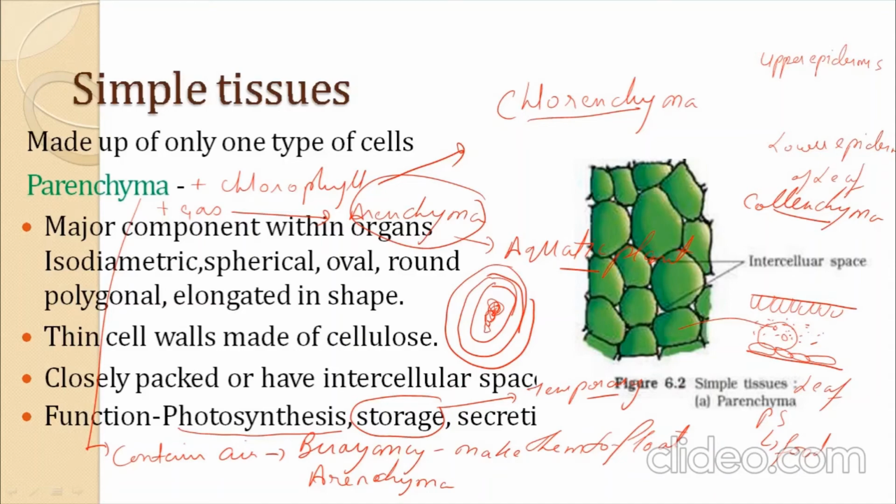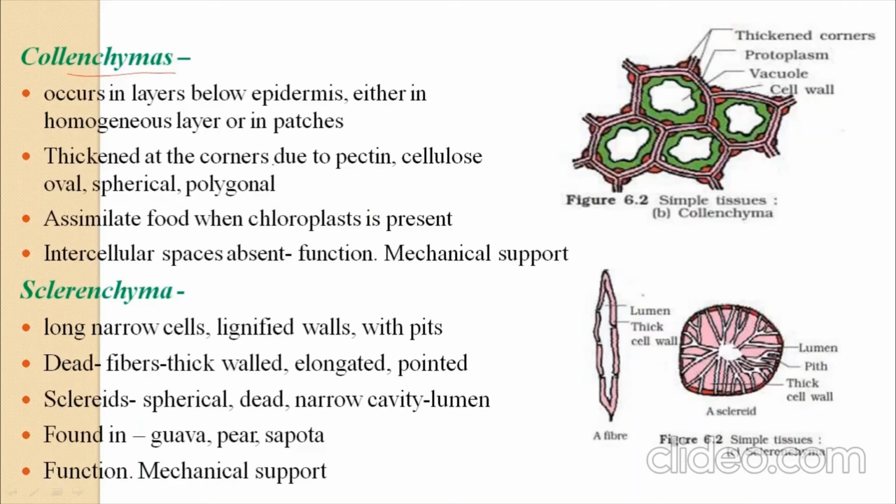Collenchyma occurs in the layer below the epidermis, either in homogeneous layer or in patches. Thickened at the corner due to pectin or cellulose, and oval, spherical and polygonal. Assimilate food when chloroplast is present. Intercellular spaces are absent and functions like a mechanical support.